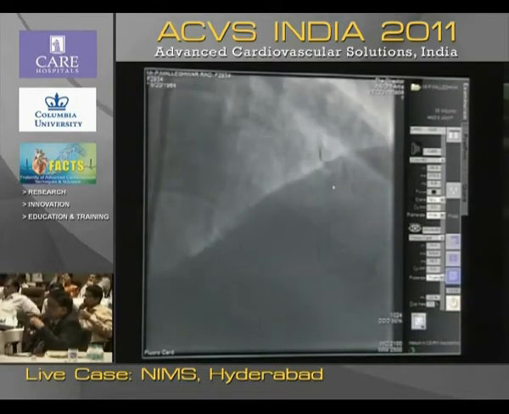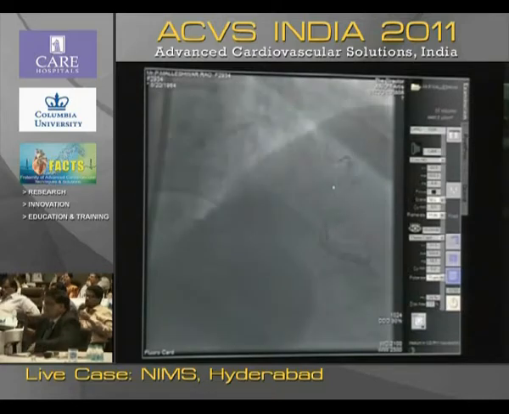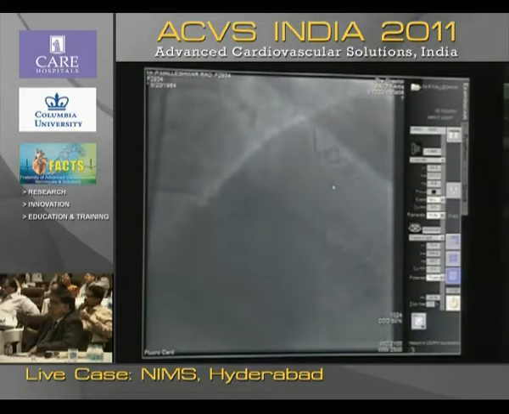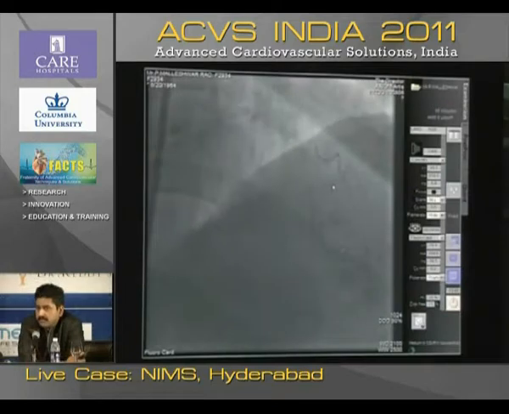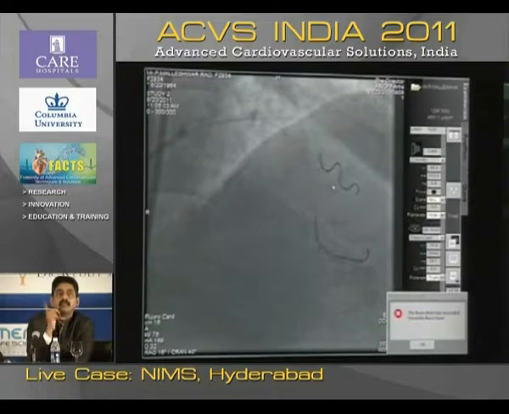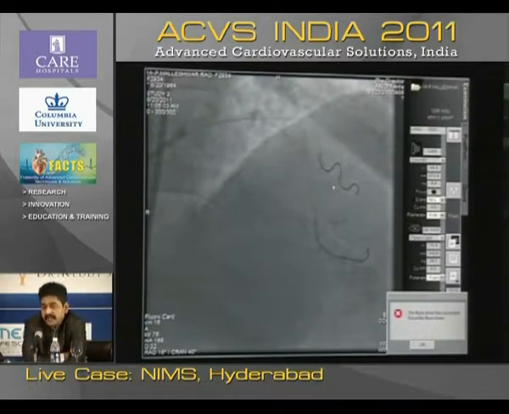Yeah, we will see. Diagonal is quite tortuous. Okay. I think that much is enough. Yeah, we'll leave it there. You dilated the LAD already? We already dilated with 1.5. We are going ahead with a slightly bigger balloon. It is a 2 mm balloon.